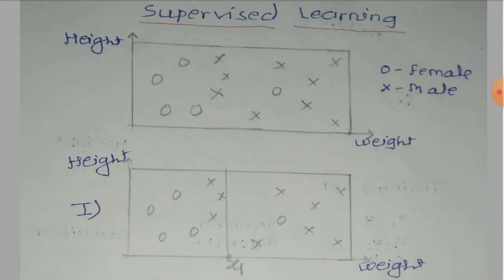Here the data points which belong to the left side of x1 are considered female and the right side of x1 are considered male. Now can we do better than this? Can we draw a line better than this to get a minimum error?